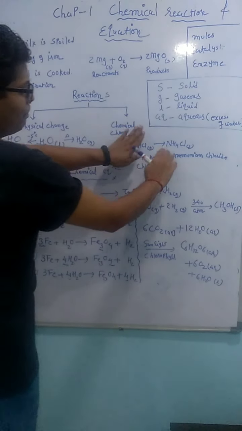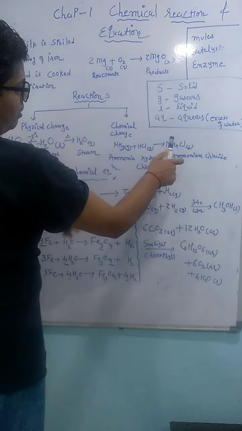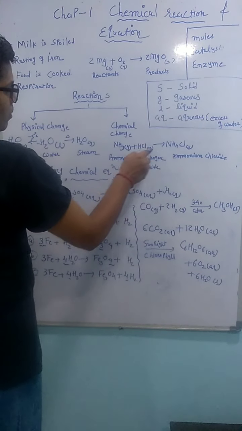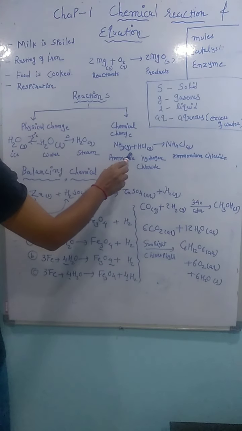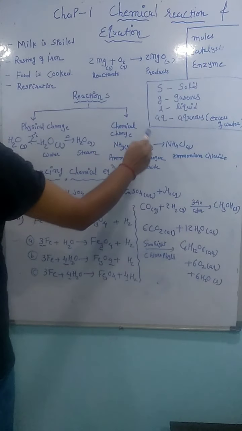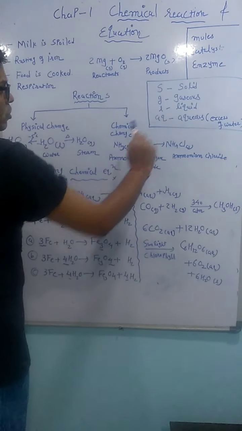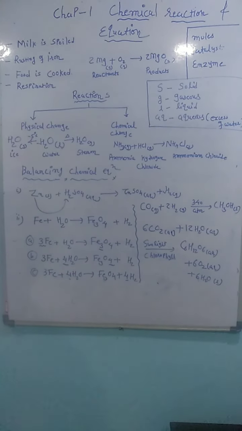If you compare the product and reactants, the product is solid and the reactants are gaseous, and their structure is also different. So a change in which the molecules are totally changed as well as their states is called a chemical change.